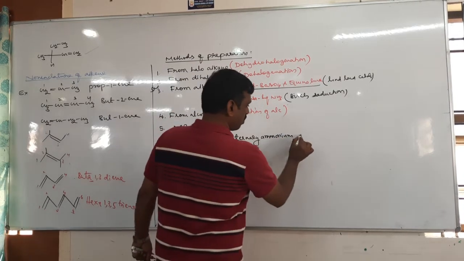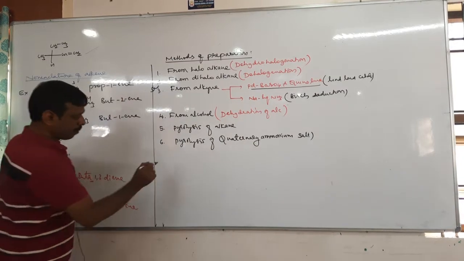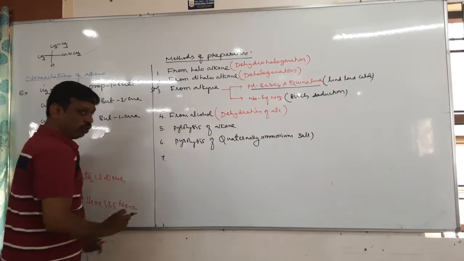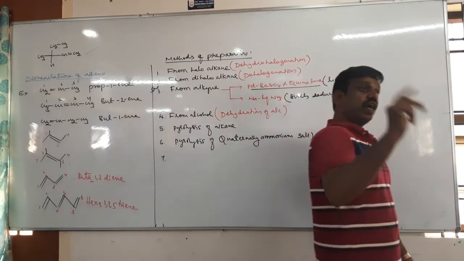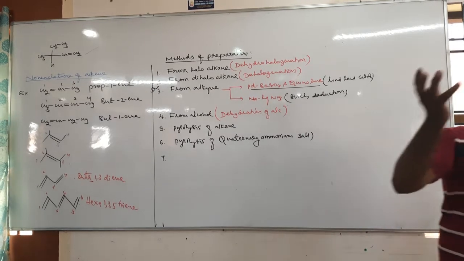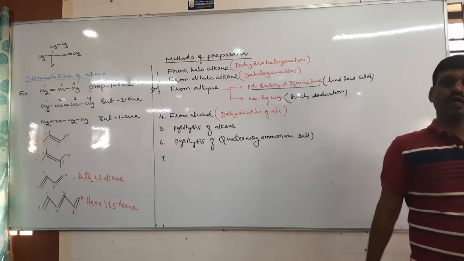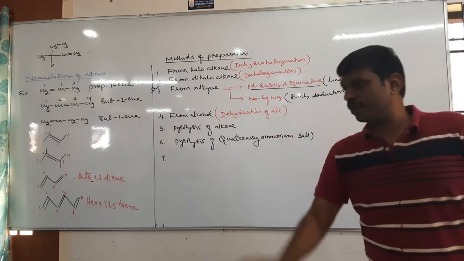Pyrolysis of quaternary ammonium salt also gives alkene. And the seventh one is, I told you, there is a common method of preparation of alkane, alkene, alkyne. What is the common method? Alkane can be prepared, alkene can be prepared, even alkyne can also be prepared by one method.